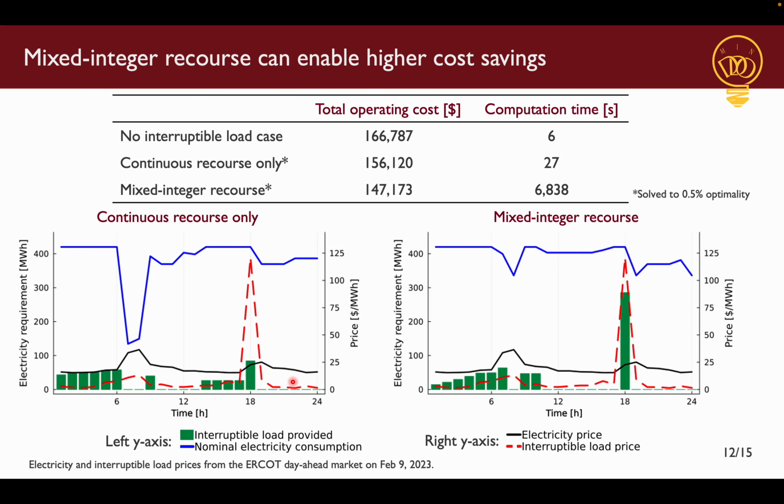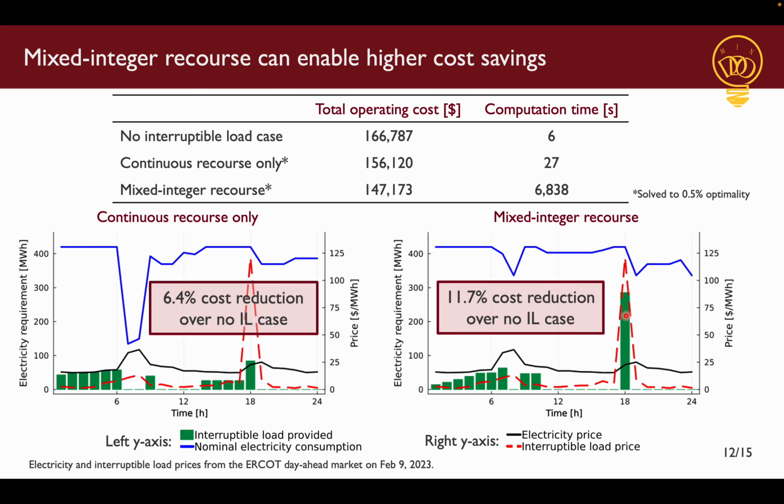And the same plot with our first stage variables for mixed integer recourse looks something like this. And the first thing that we immediately notice is that the amount of interruptible load that we provide is much higher. And this is because with mixed integer recourse, we know we can shut down our compressors even if a large amount of load reduction request has been made. So this revenue from interruptible load is reflected in the cost reduction values that we see.